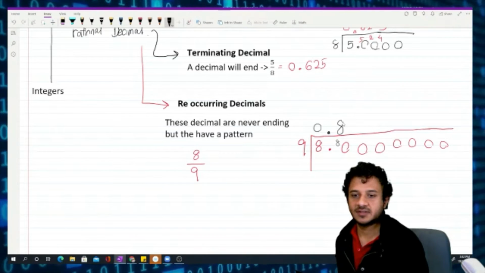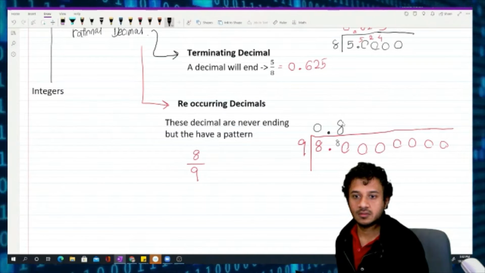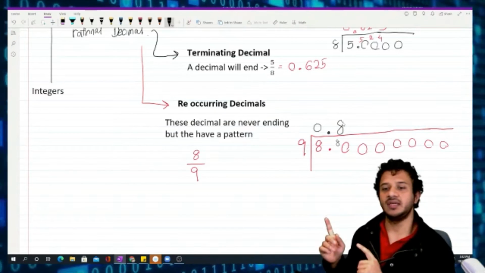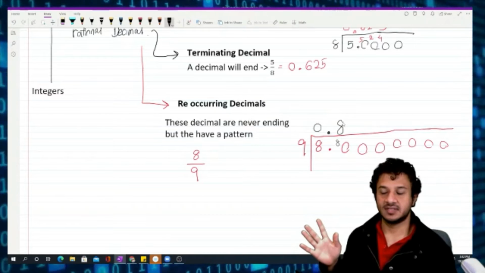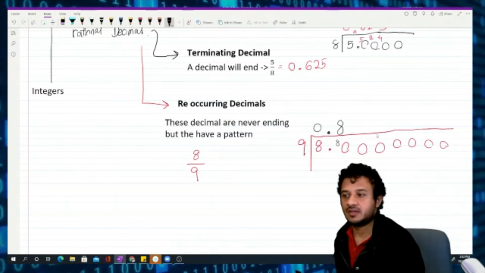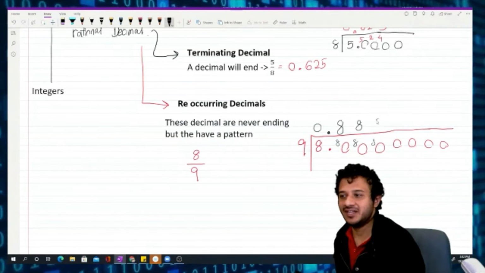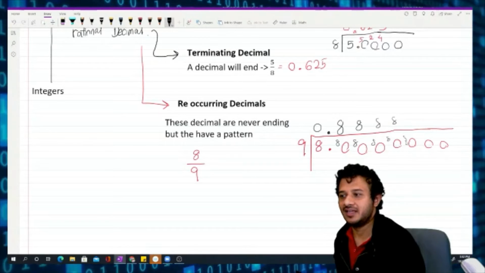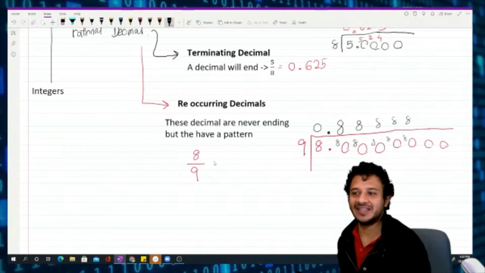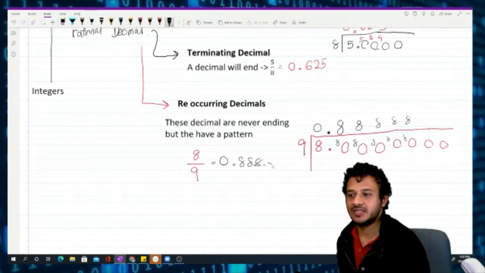How much is left? Wait, I got confused. How many 9s can go into a 80? 8, which is 72. Then left over is 8. Again, how many 9s can go into 80? 8. Left over 8. So it will go on like that. So this is a never ending decimal and goes like this forever.